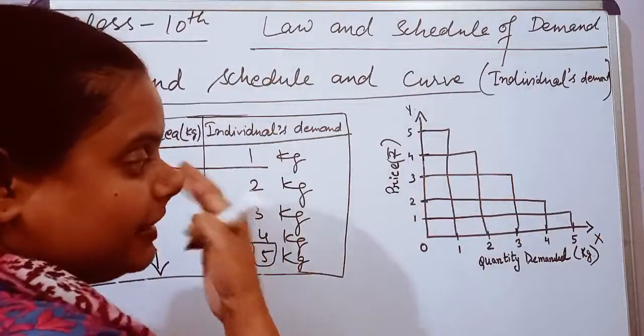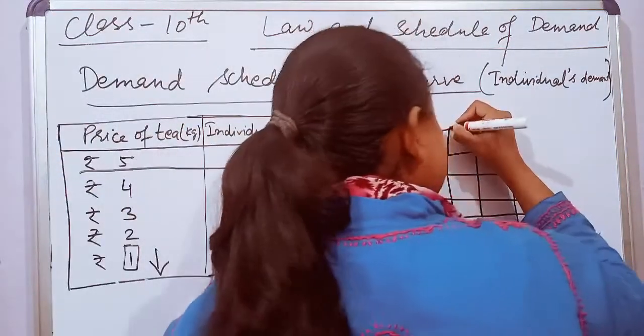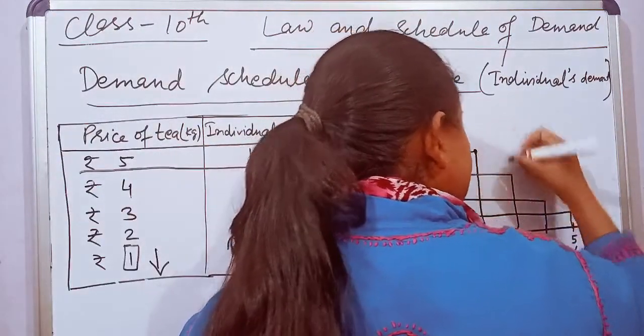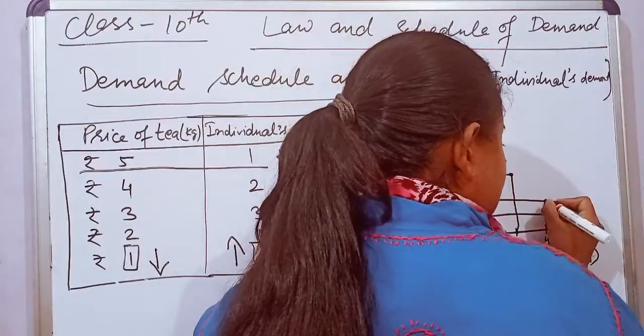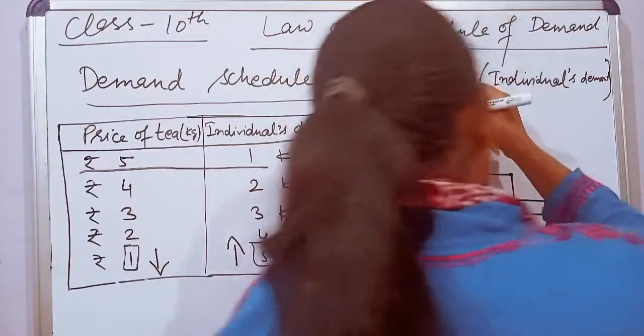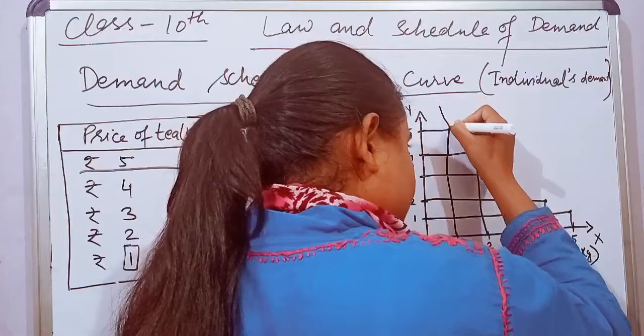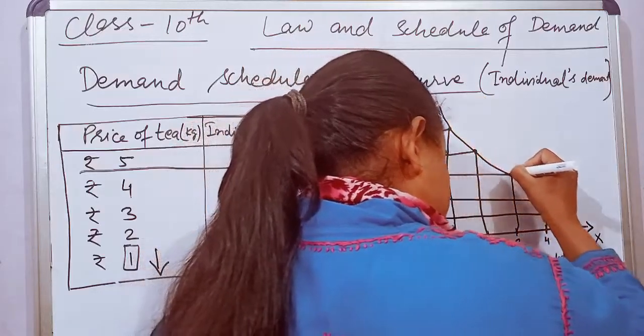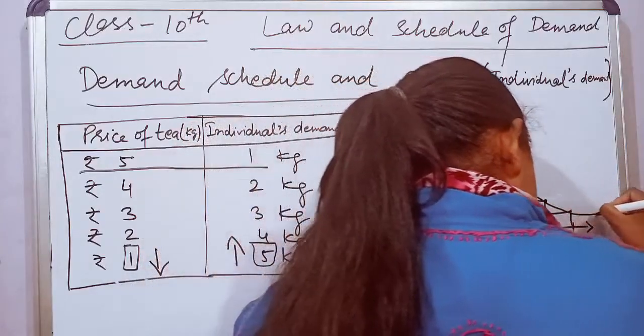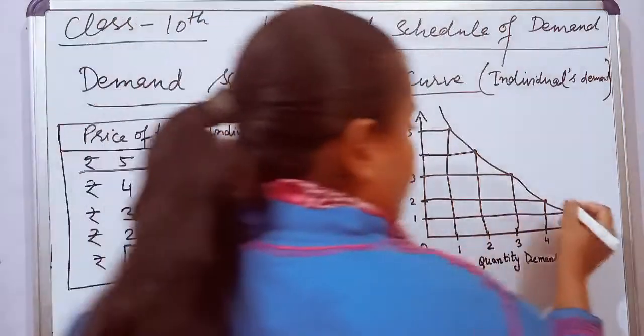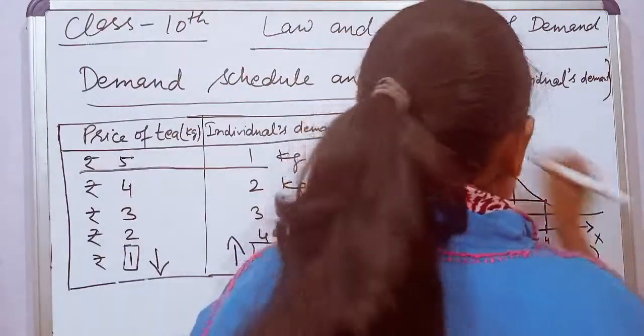Now see, this is point A, point B, point C, point D and point E. And we are going to join these.